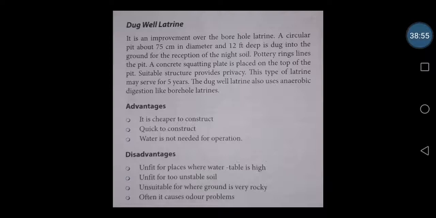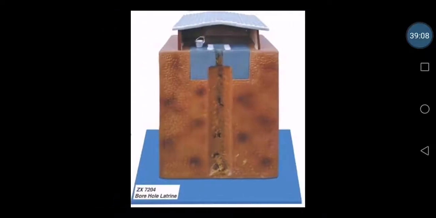Unsuitable where ground is very rocky. Often it causes even the smell also, bad smell or the odor. It is also one of the problems of that one. So here it is one of the example pictures of borehole latrine.